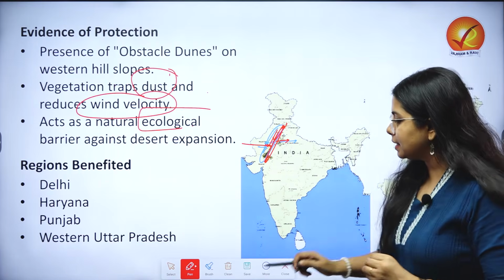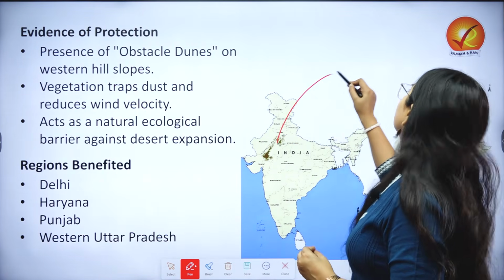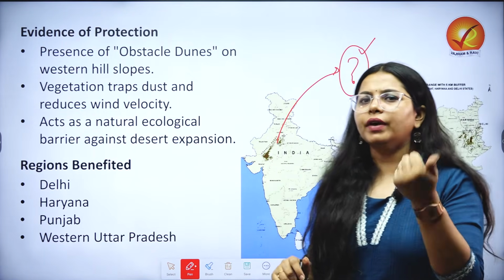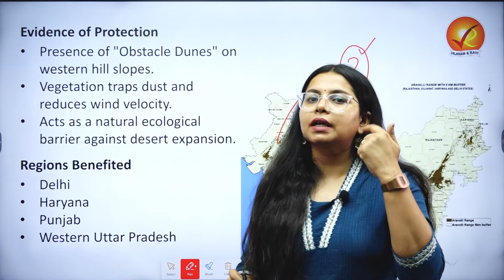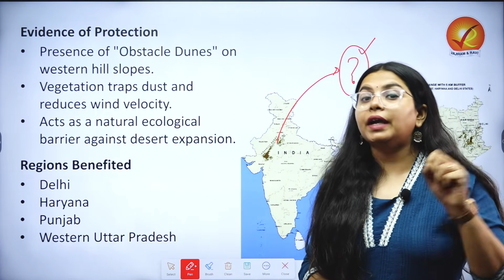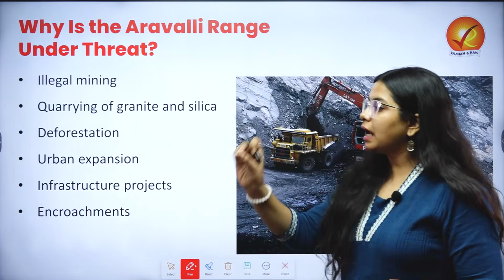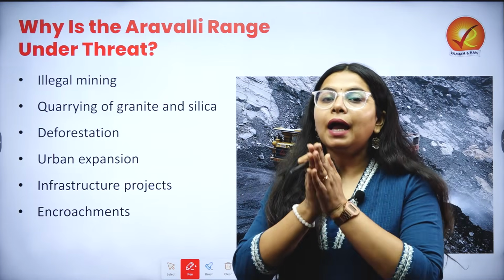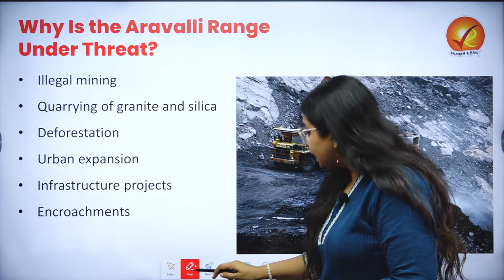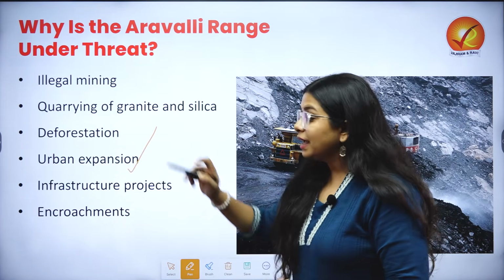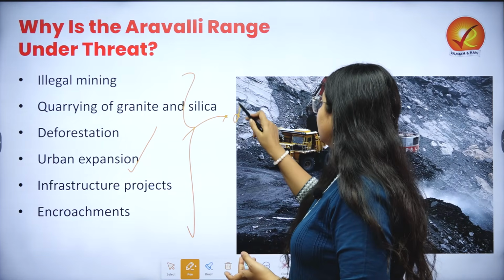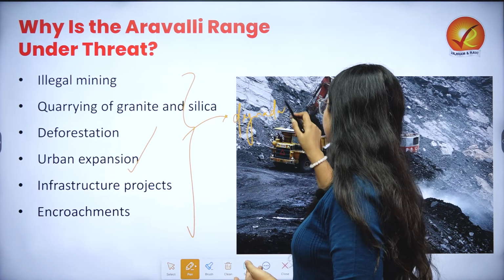Now the problem is that when the Aravallis were performing a highly important ecological role here, then what went wrong? Why are we worried that dust storms will come to North India? We are worried because the Aravallis are dying. The Aravallis are fading out. Now, how do we know this? We have multiple reasons to believe so clearly. Anthropogenic activities such as illegal mining, quarrying, deforestation, urban expansion, infrastructure projects and encroachment have led to degradation in the Aravallis.